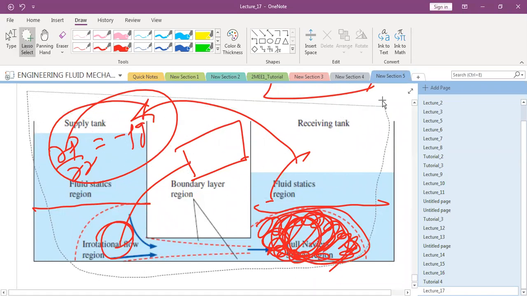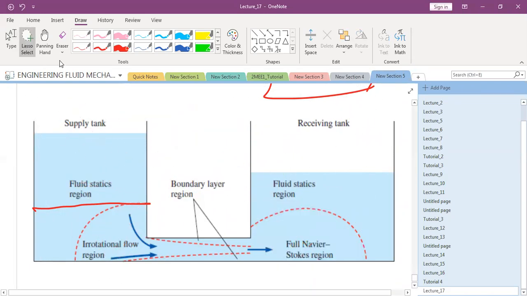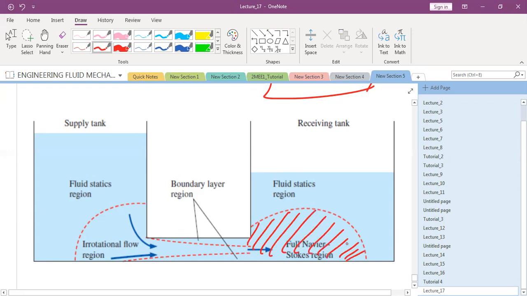Okay, Sayyed, can you repeat this in one minute for all the students? What I have said? Okay. In the fluid statics region, we make assumptions, so we don't have to apply the whole Navier-Stokes equation, and so our computational cost decreases significantly. And the full Navier-Stokes equation is applied only in the lower right corner. So this region only requires the full Navier-Stokes solution. Yes. So thank you.